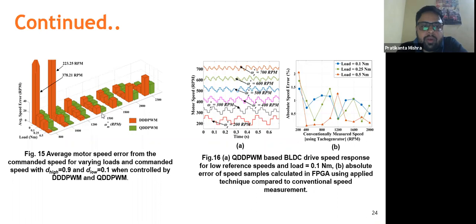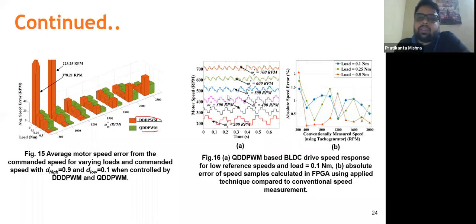And similarly, when you go to the mid range of operational speed, mid range because 1500 is almost half of the motor rated speed, at mid operation range and mid load range you will observe very little speed ripple. But again, in most of the cases, the average speed ripple is lesser in the case of quadruple duty digital pulse width modulation as compared to the triple DPWM control technique.